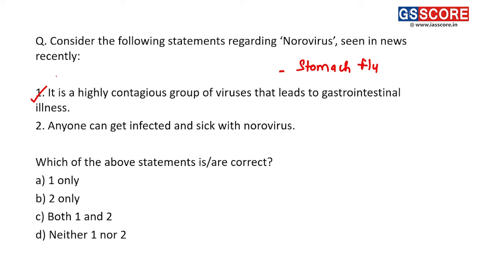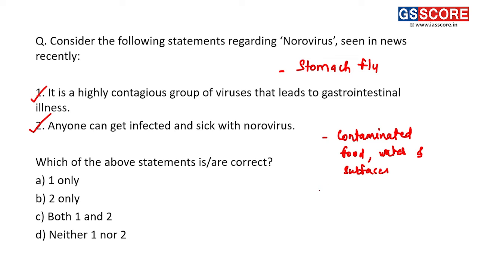Next, second statement: anyone can get infected and sick with norovirus. This statement is also correct. There is no specific target group of this norovirus, and anyone can get infected. So both these statements are correct regarding norovirus. Norovirus primarily gets transmitted through contaminated food, water, and surfaces.